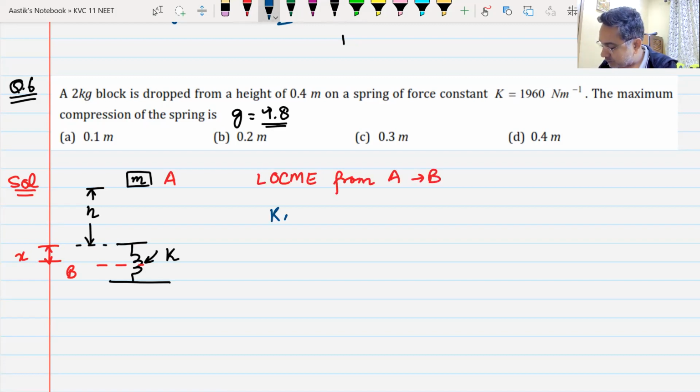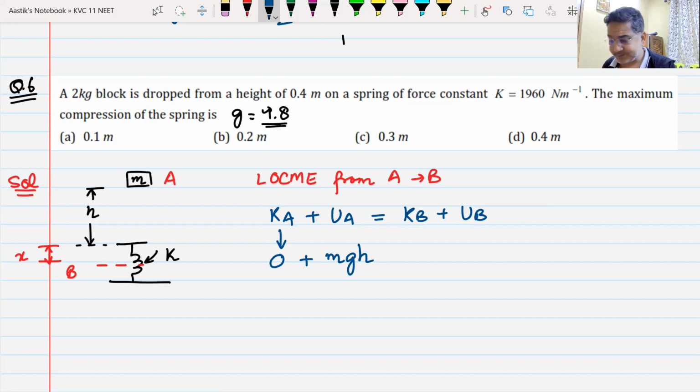Kinetic energy at point A plus potential energy at point A should be equal to kinetic energy at point B plus potential energy at point B. What is the kinetic energy at point A? 0. What is the potential energy at point A? You can call the potential energy of the lowest point as 0, so the potential energy of the highest point becomes mgh.